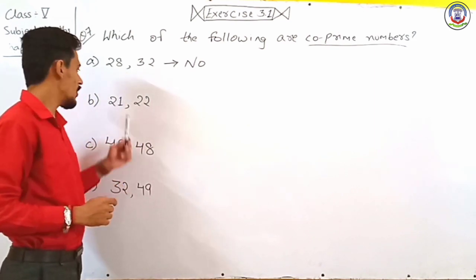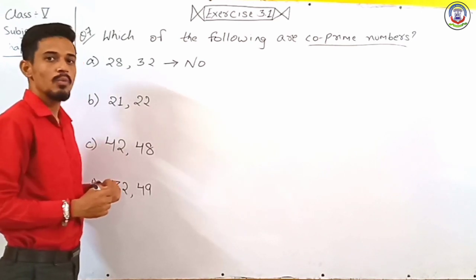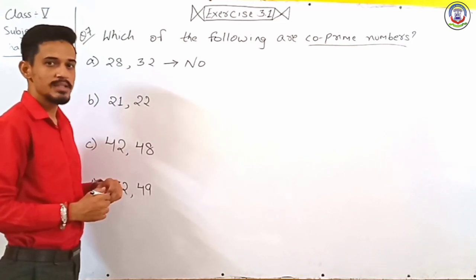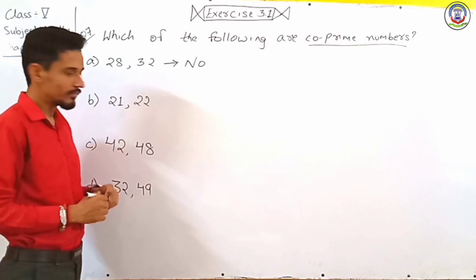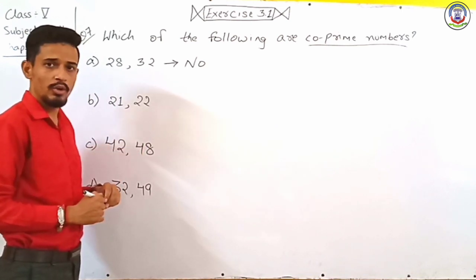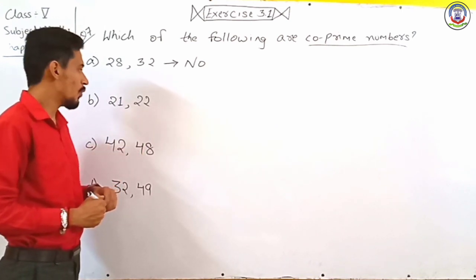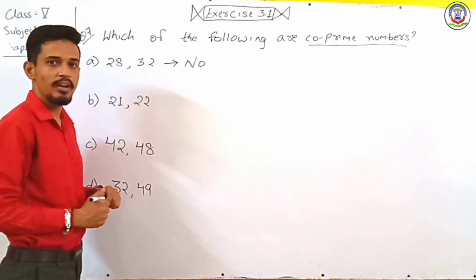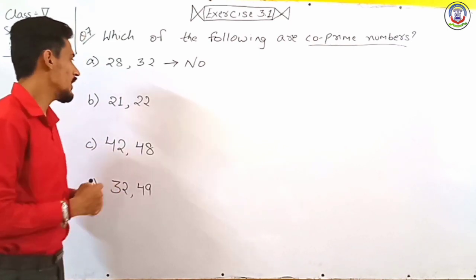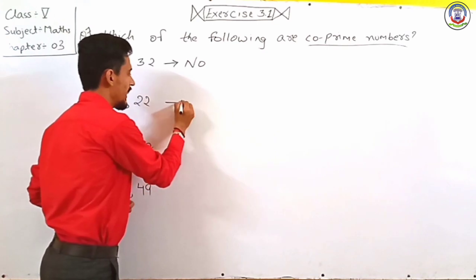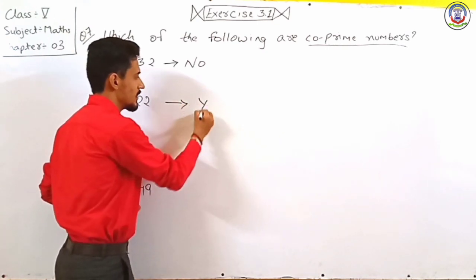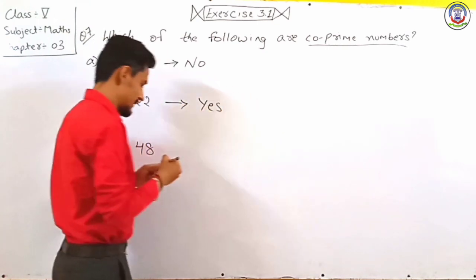The factors of 21 are 1, 3, 7, 21. And in 22, the factors are 1, 2, 11, 22. So they haven't any common factor except 1. So it is a co-prime number.